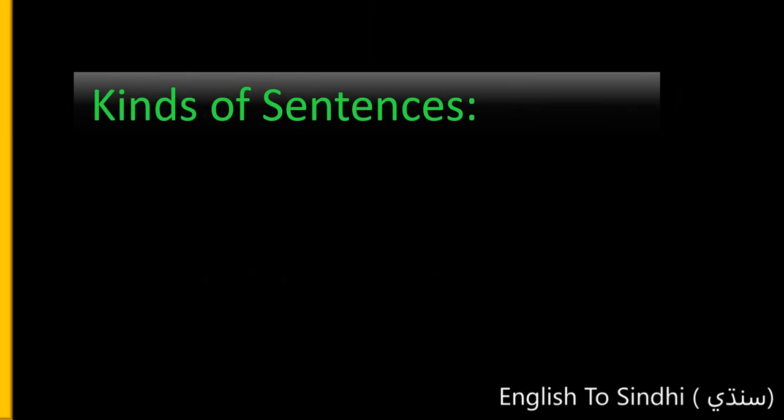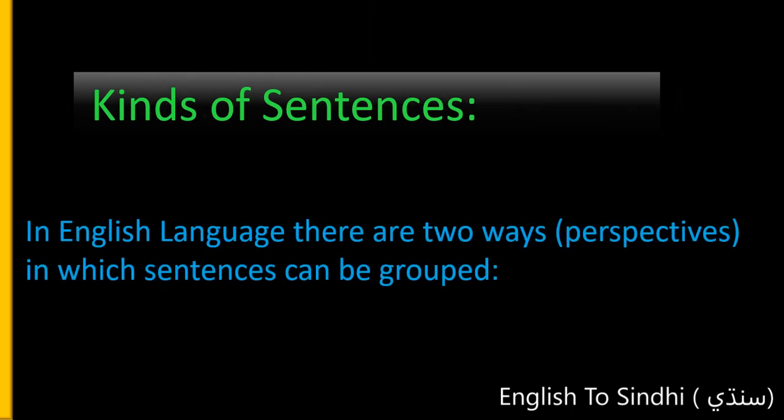The first one, in which we discussed 4 types, was already discussed, and I will try to repeat some of it. In English language, there are 2 ways or perspectives in which sentences can be grouped, as I already told you this.